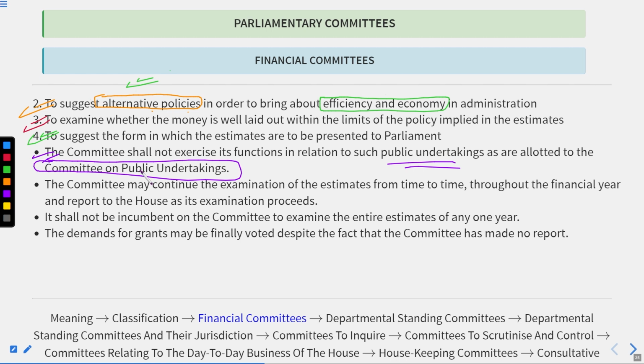Got it? A similar provision is provided here. The committee could exercise its functions in relation to various things, but not in relation to the undertakings allotted to the Committee on Public Undertakings.